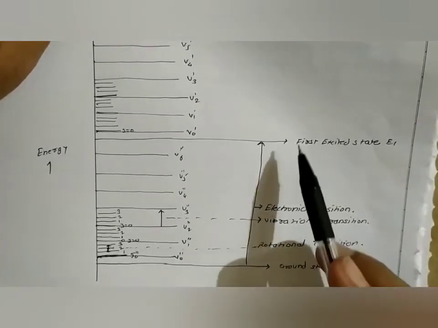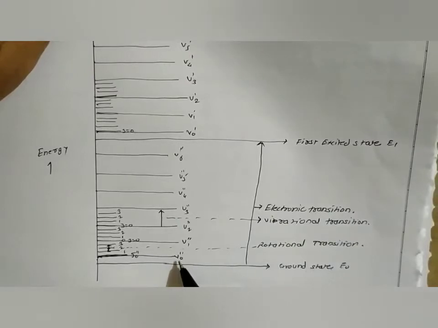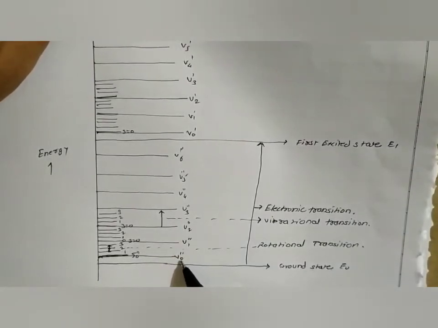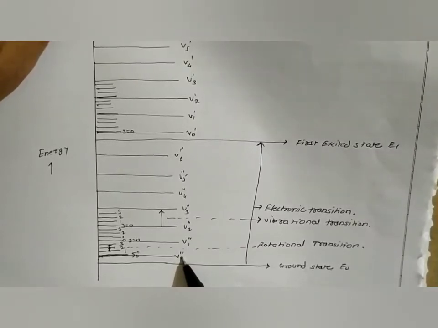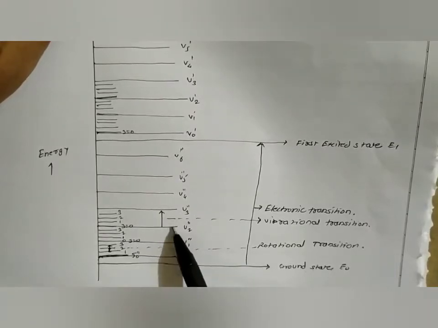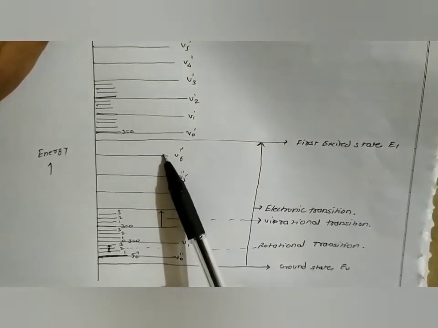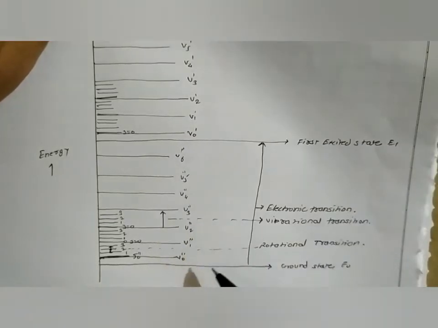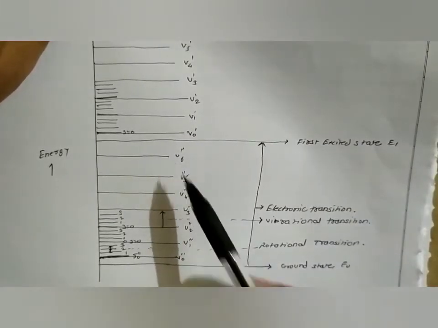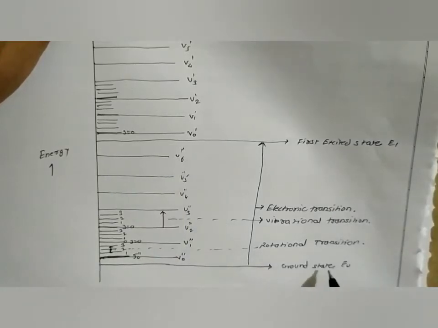Now each electronic energy level consists of vibrational energy levels. Here is V0, the zero point energy for a vibrational energy level. This is V1, V2, V3, V4, V5, and V6. These vibrational energy levels are present in the ground state electronic energy level.